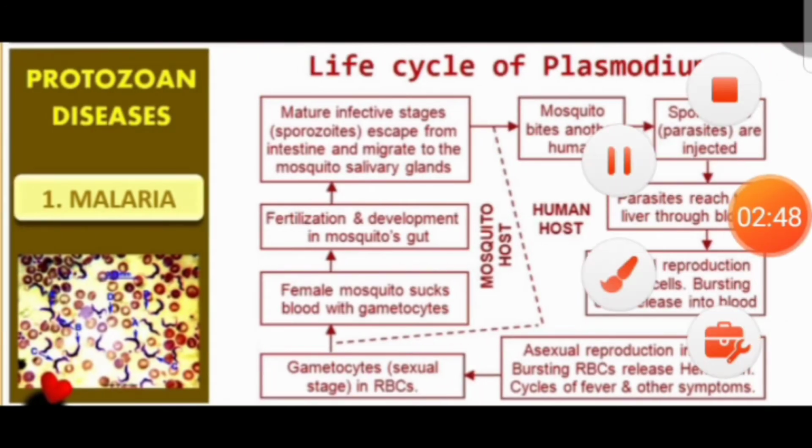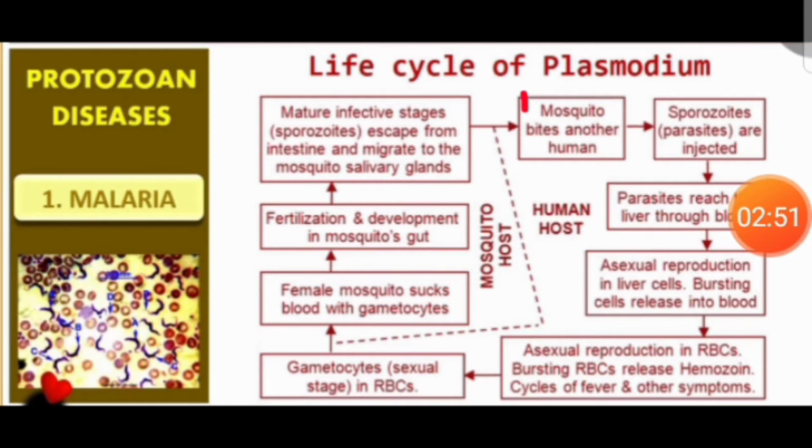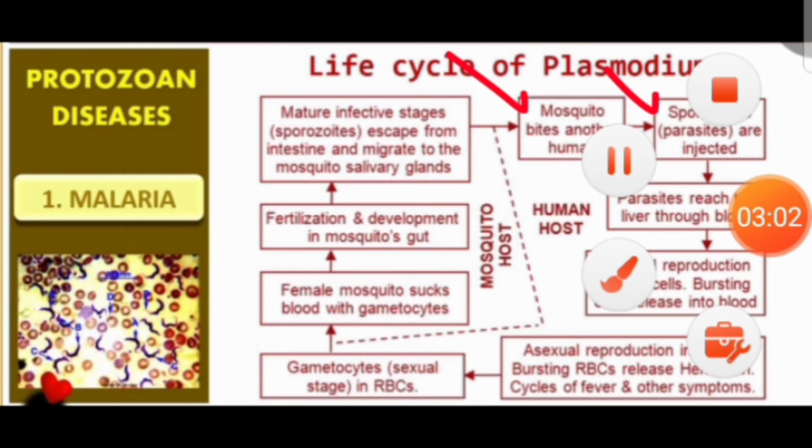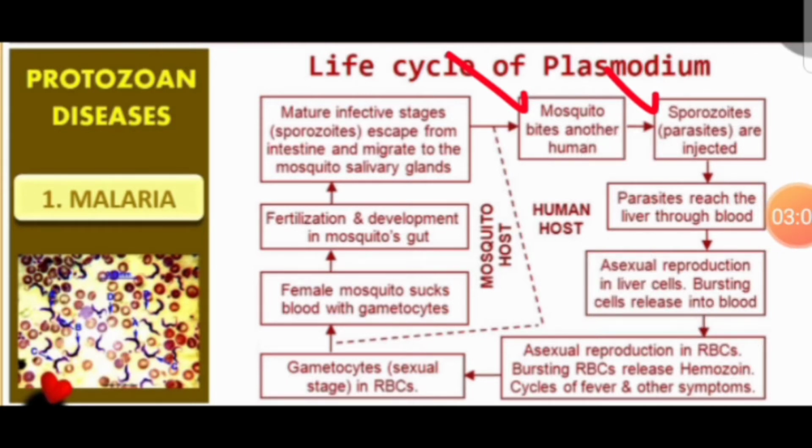If you see the life cycle of Plasmodium, when the mosquito carrying Plasmodium bites the human, it releases sporozoites. The sporozoites are the infectious parasites that infect the human, and after the mosquito bite they reach the human liver through the blood, and there they undergo asexual reproduction. Asexual reproduction in the liver cells causes the bursting of liver cells and releases those products into the blood.